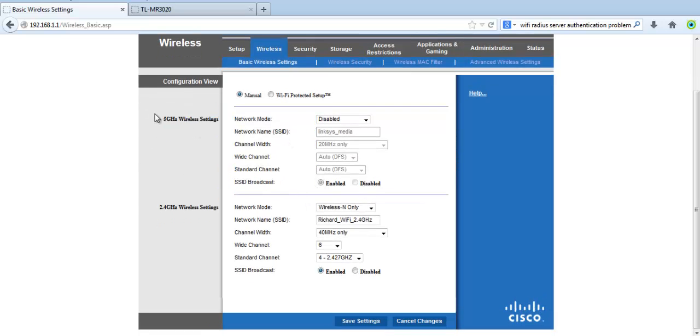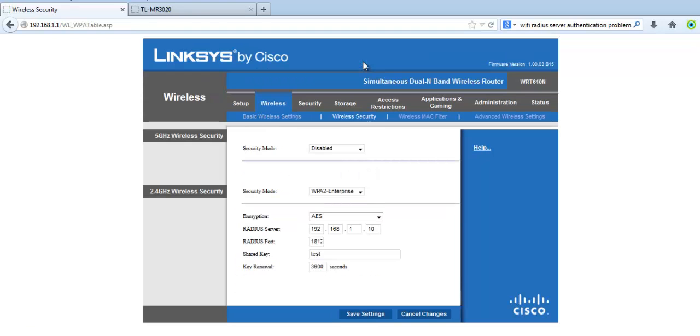Using a RADIUS server, you cannot enable both dual band, 5 GHz and 2.4 GHz, at the same time, so you can only configure one band at a time. I'm using 2.4 GHz. So wireless, my SSID, channel width and channel. You can configure these, and the main setting is over here in wireless security.